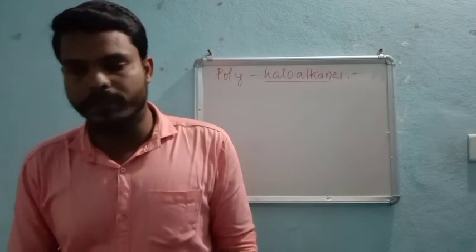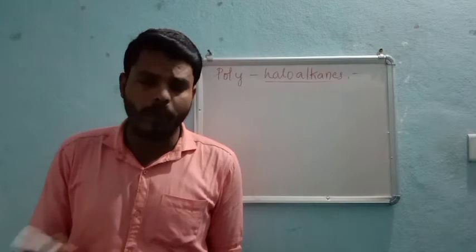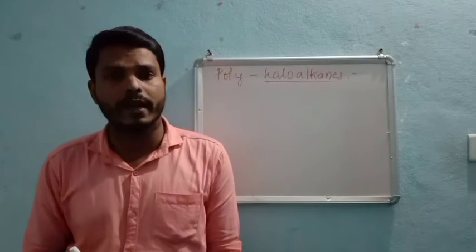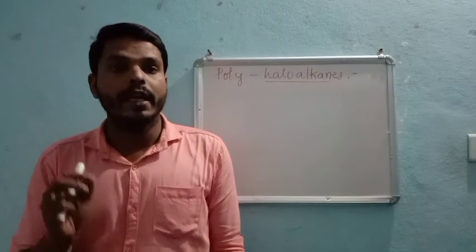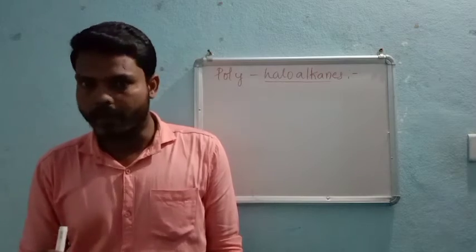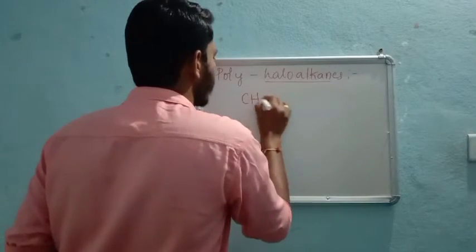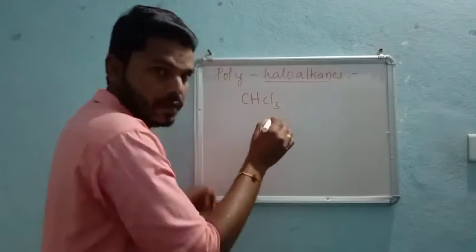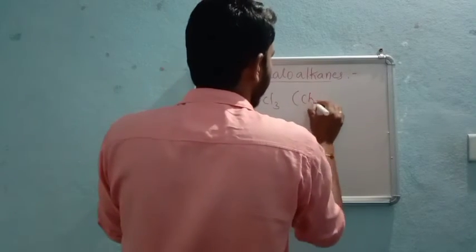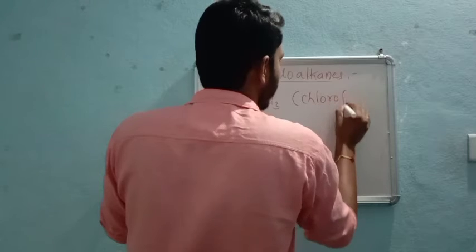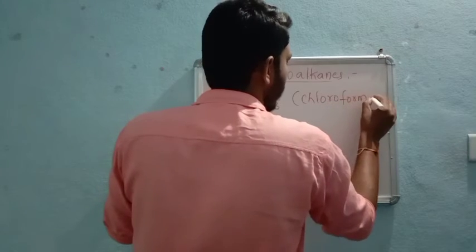So such compounds are called what? Polyhaloalkanes, right? We have very common examples like chloroform, right? So you remember these words, very important. Chloroform, right?